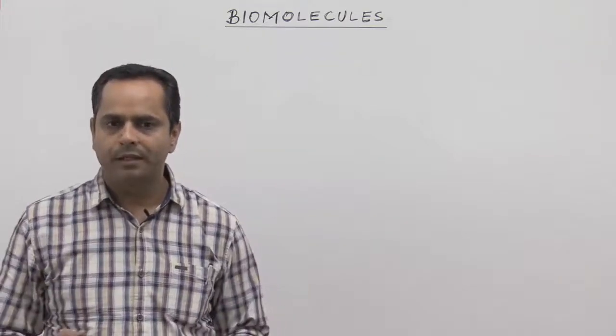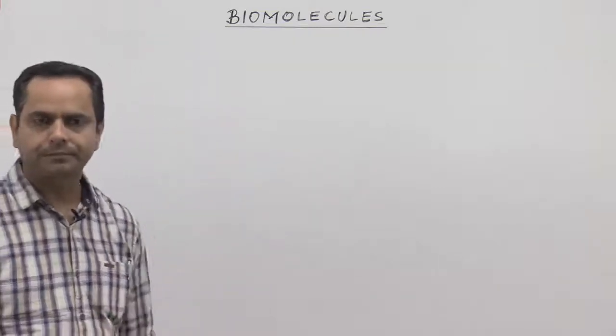Now in the next part, we will start with the structure and function of proteins. Protein is called the building block of the body, and it is the most abundant macromolecule present in our body. So let's start with proteins.